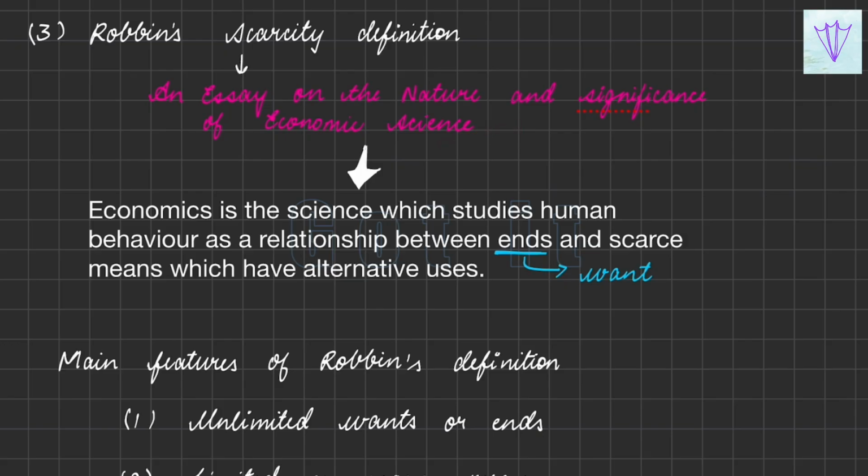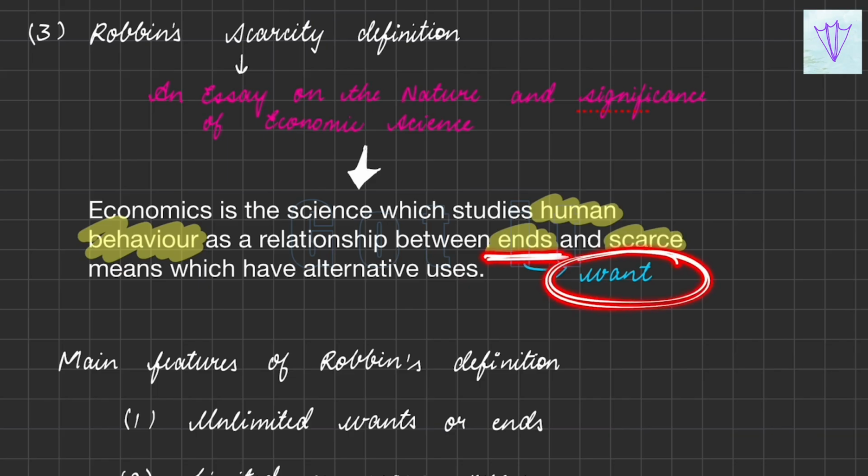He has said that economics is a science which studies human behavior as a relationship between ends and scarce means which have alternative uses. So here Robbins has spoken about ends, saying that it is the want of the people, and the scarce means which have alternative uses.